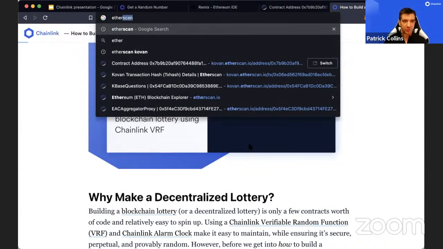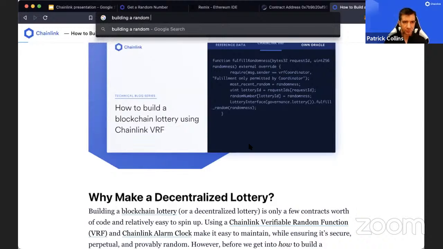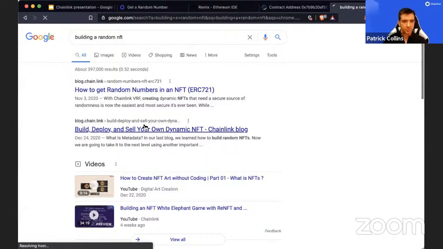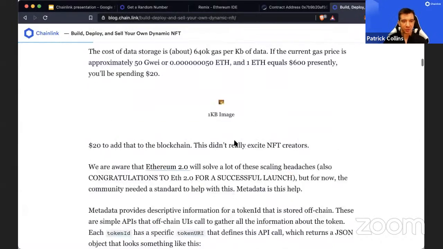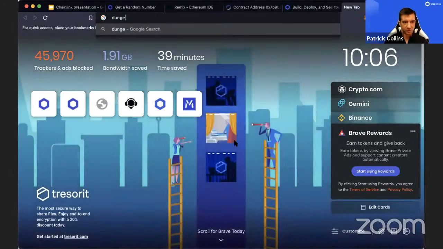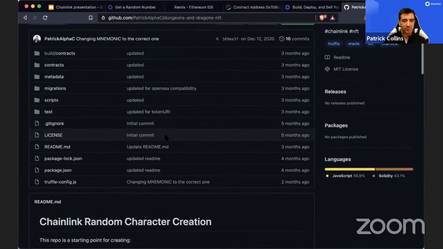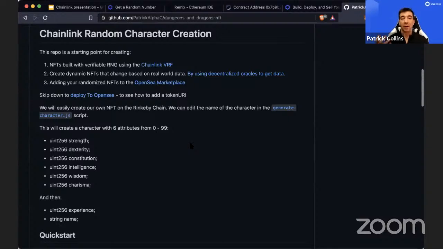And here's another one that I also like, especially with all the hype around NFTs. This actually is a Dungeons and Dragons NFT. It's actually one of my favorite use cases. So you create random characters that have random stats, right?